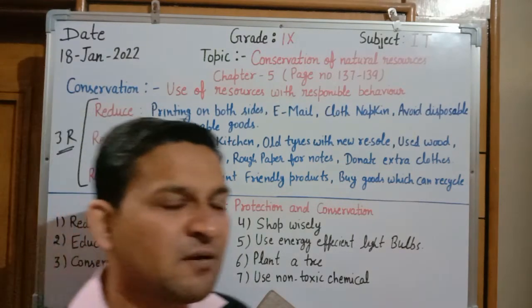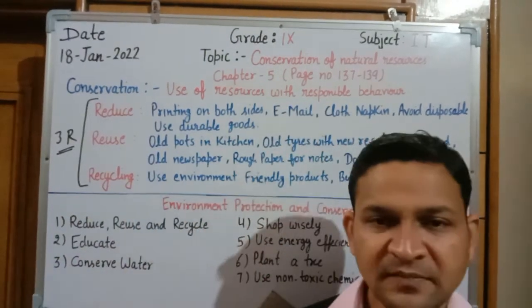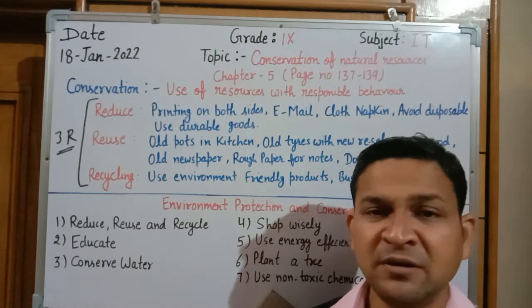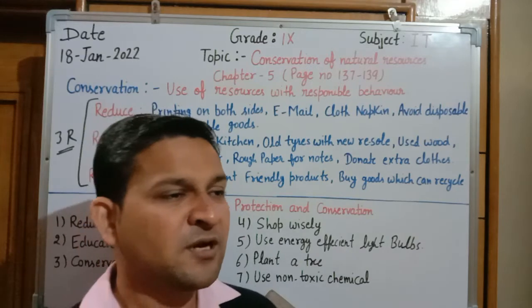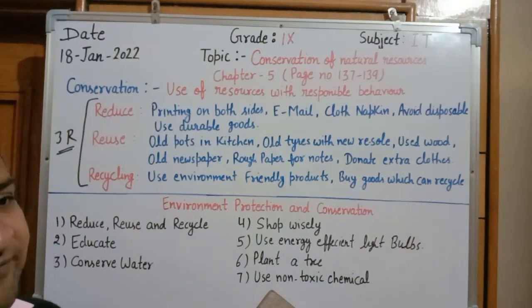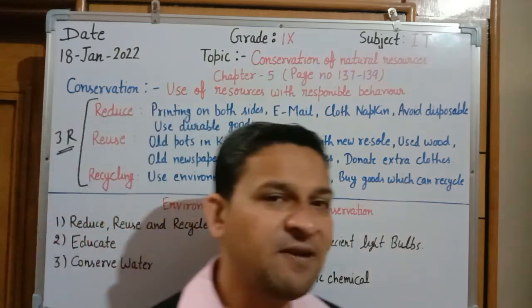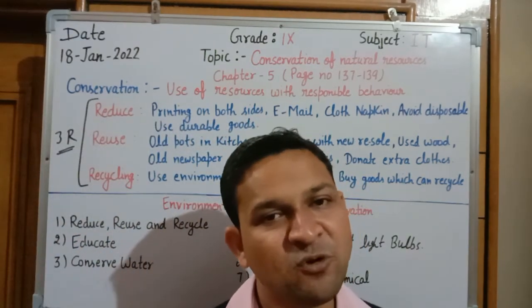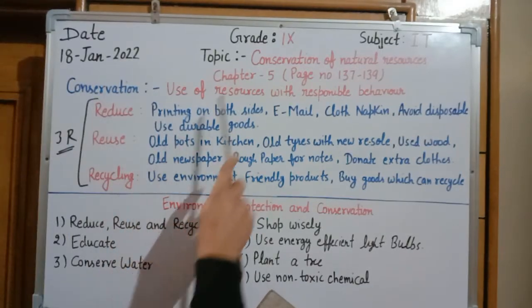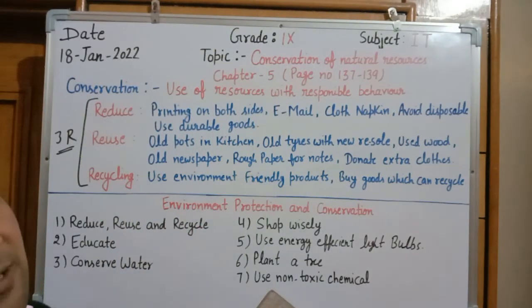Suppose we have a cardboard box. After using the box we throw it in the dustbin. It's better to sell it to a specific shopkeeper than to throw it in the dustbin. That shopkeeper will send the item to the factory, and after recycling it will be prepared again as a new cardboard box. So this type of concept is used to conserve natural resources.